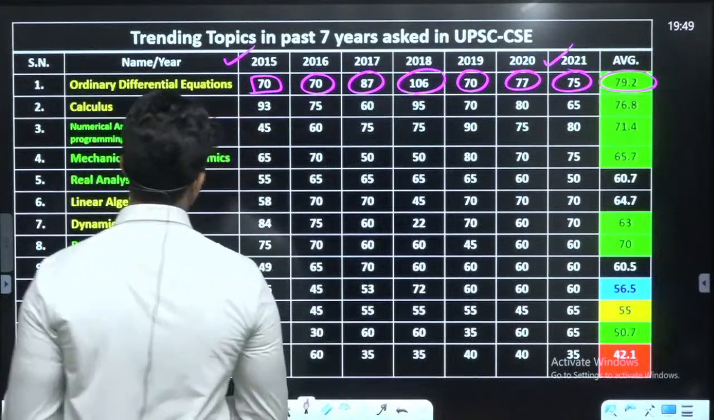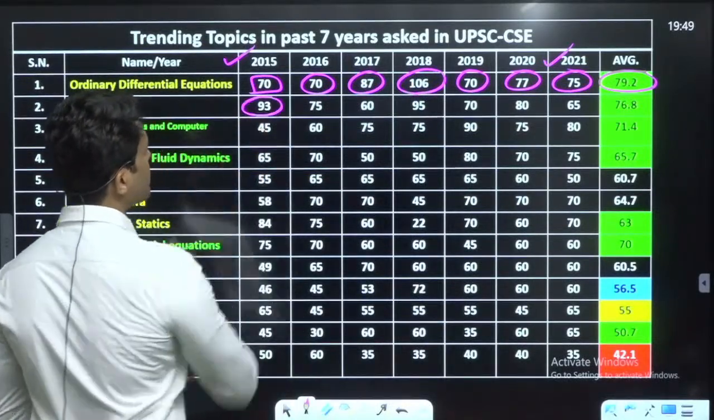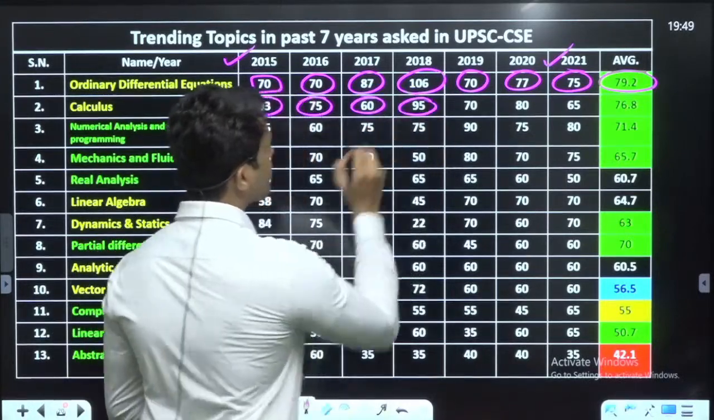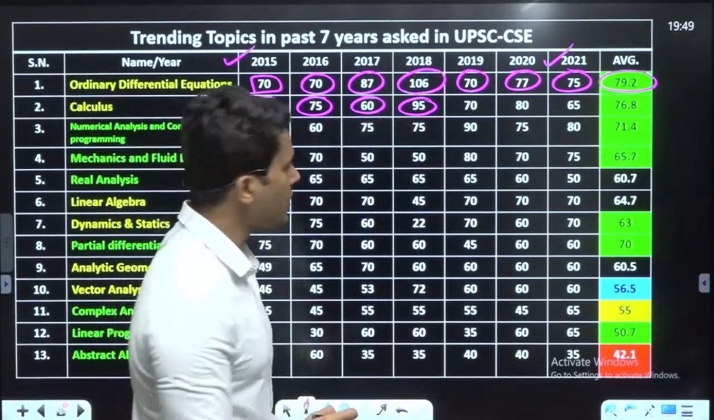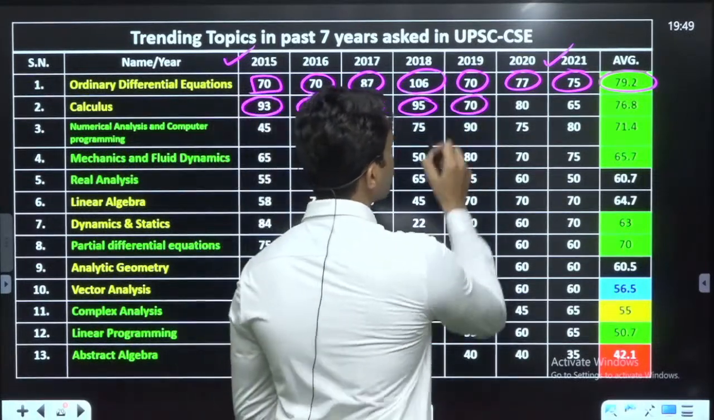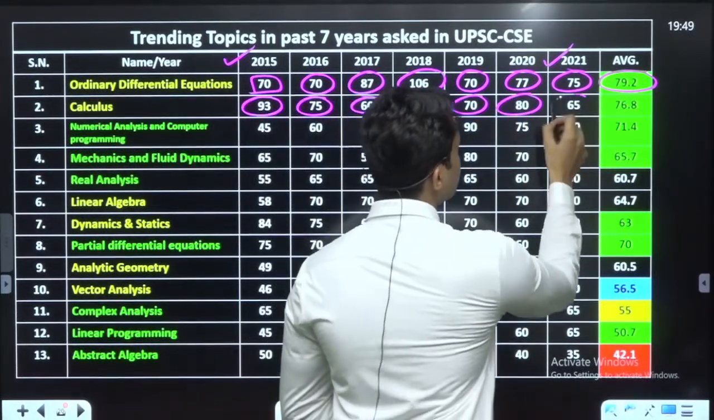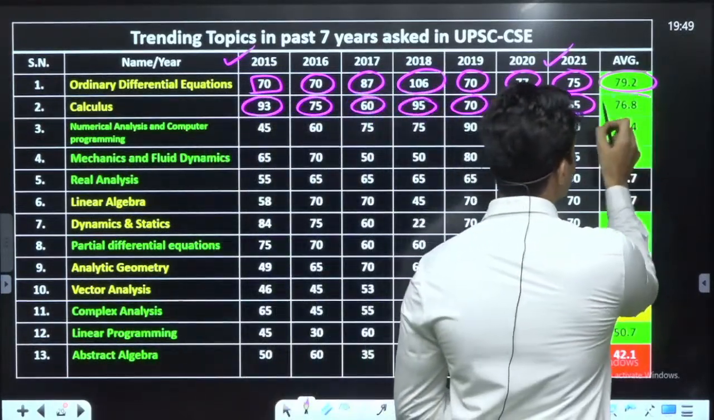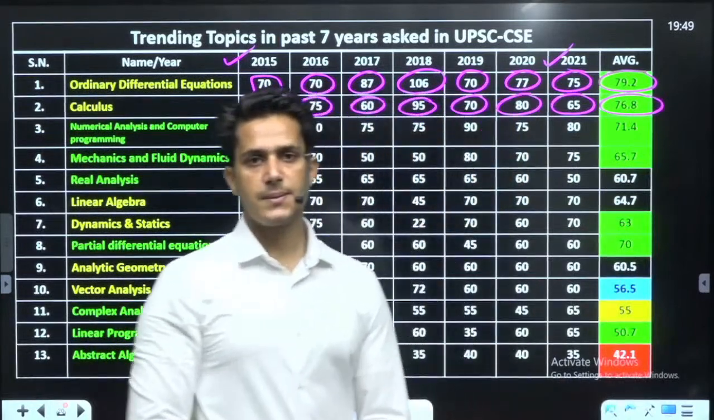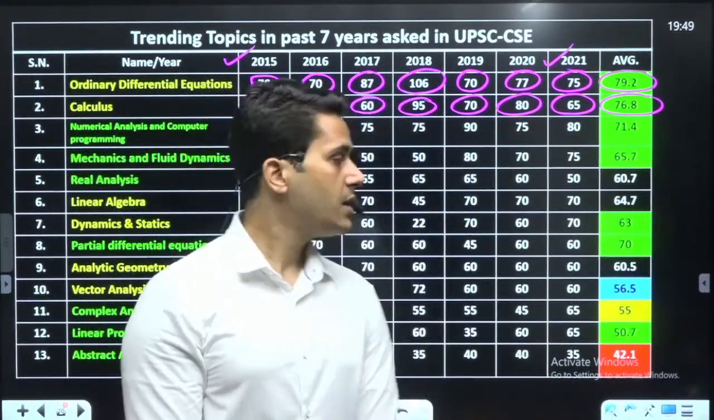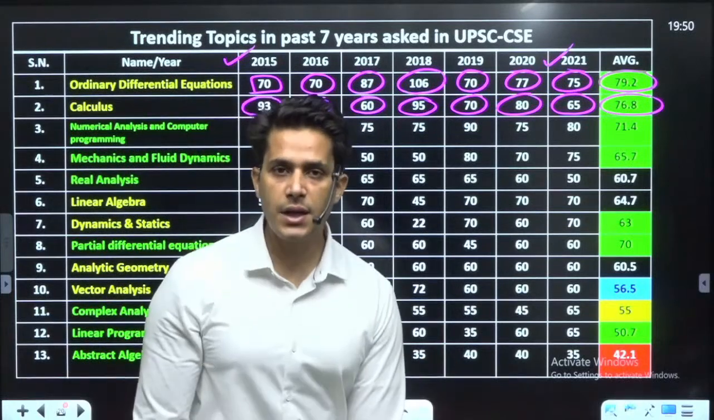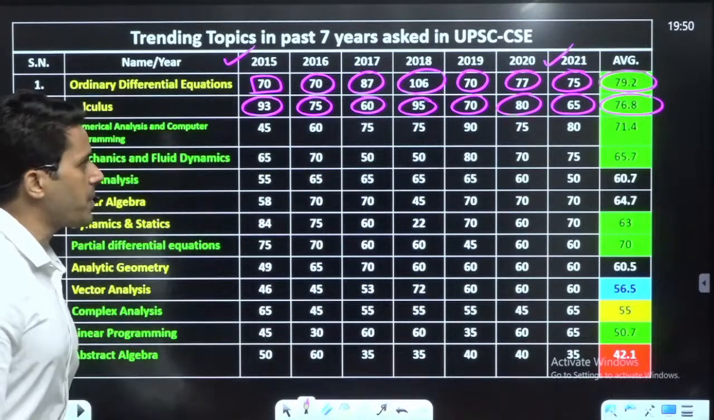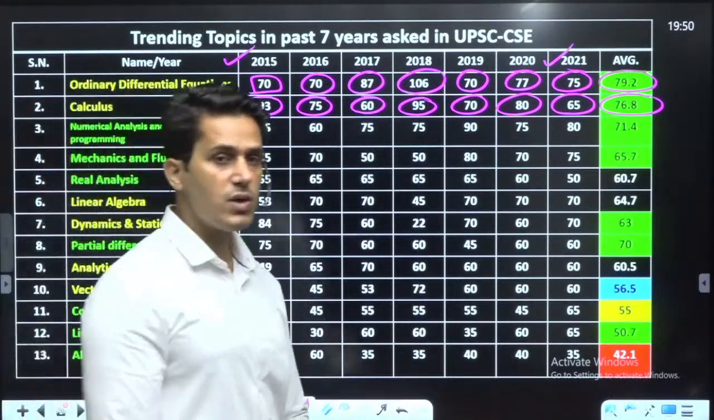Next is calculus. See, 93 in 2015, 75, 60, 95 once again in 2018, and 2019 70, again 80 and 65 this year 2021, and this is approximately 76.8 average, which is nearby 80. And this is the calculus paper.